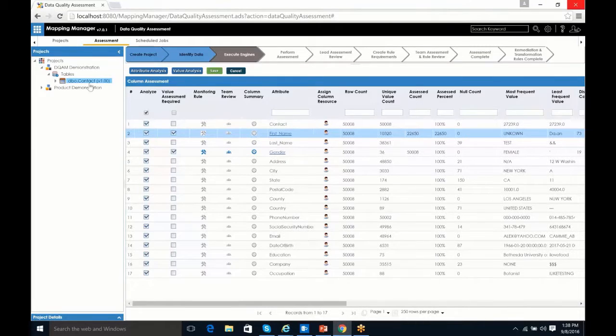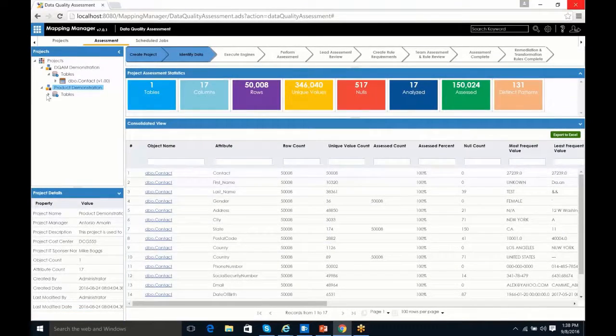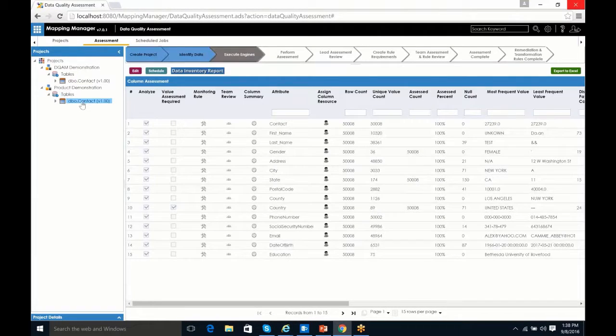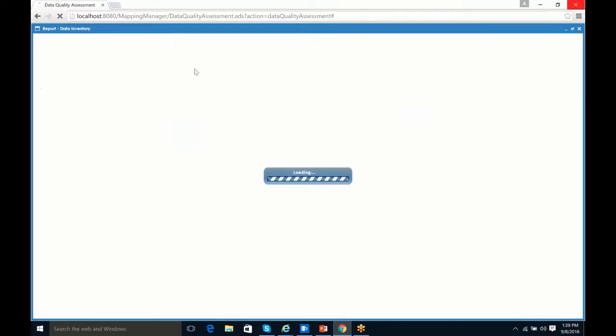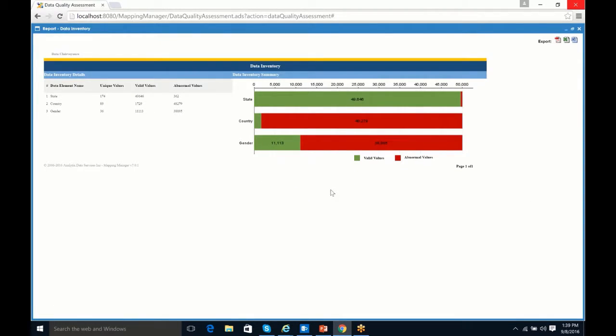First thing is that I have an example out here that has a little bit more done already. One of the things I want to show is that we have a report. Now, you can't be in edit mode to see this report, but we have an inventory report. If I was the project manager and I want to see where I was on this, and it's been a week or something since the last time I touched it, I can come in and run this report, and it's going to show me what data has already been analyzed, and on top of that, show me how much of that data is good and how much of it's bad. So I can see an assessment result pretty quick by just running that report and seeing what data has been analyzed and what hasn't.